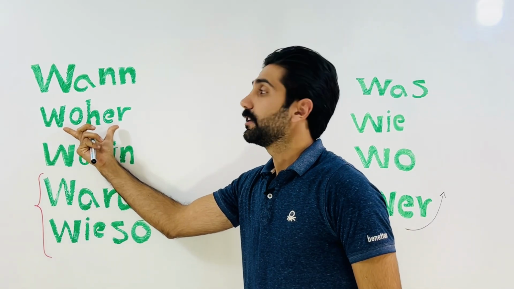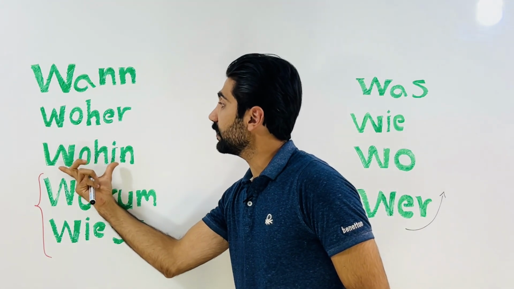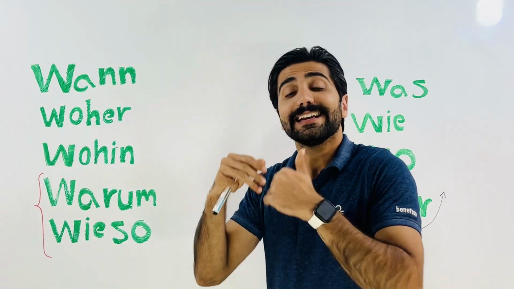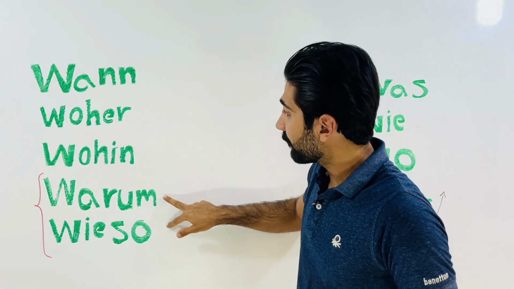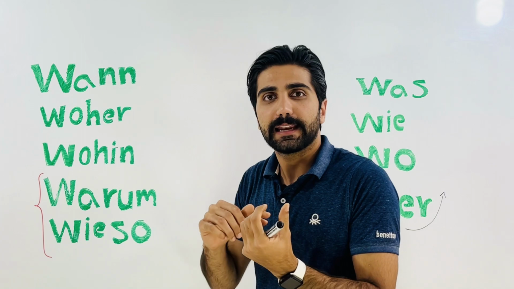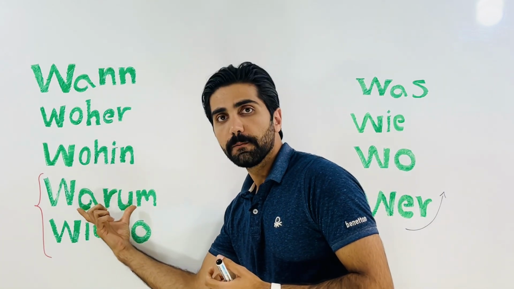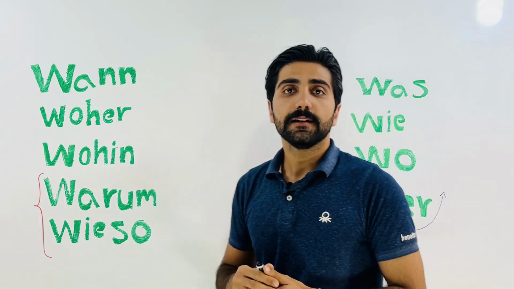The next one, woher. Woher. That means from where. And the next one is wohin. Wohin, that means to where. Here we have two W-questions. Actually, they have the same meaning. Warum and wieso. That means why.